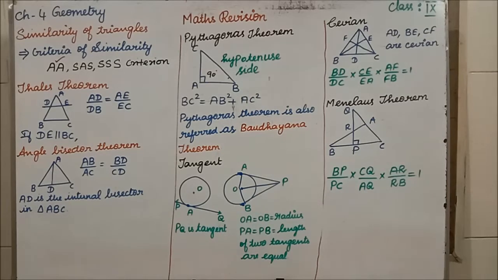Clear, students? Students, exercise 4.1 is fully based on similarity of triangles. What do you mean by similarity? We will have 2 triangles and we will be comparing them. Comparing means we compare using the criteria. So what are the types of criteria you have so far? We will have the AA criterion, SAS criterion and SSS criterion. Isn't it? AA criterion means what? Angle-angle criterion, and the other is the side-angle-side criterion.